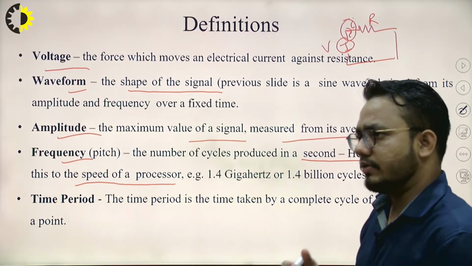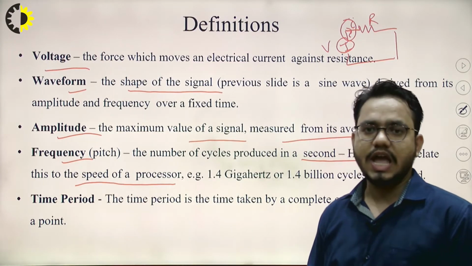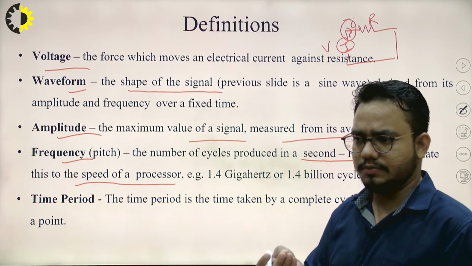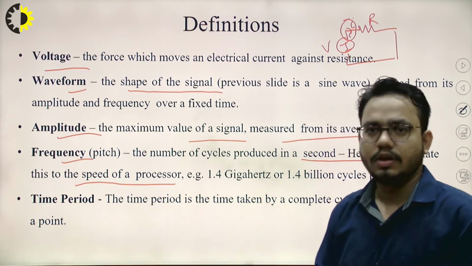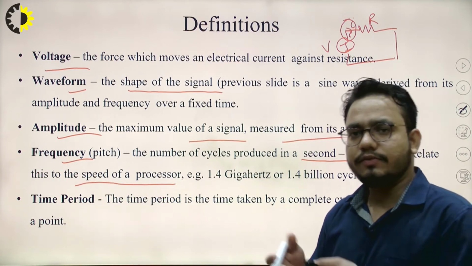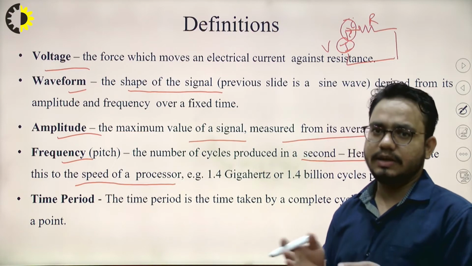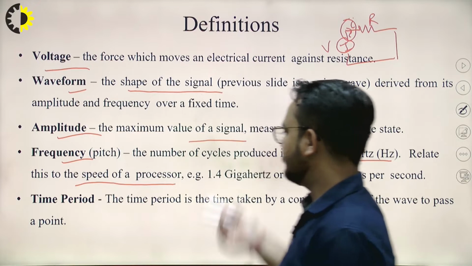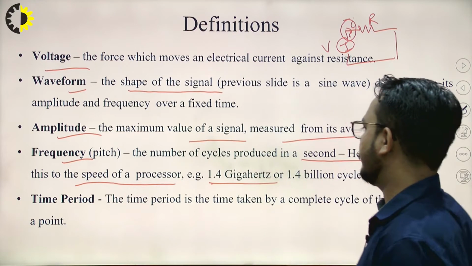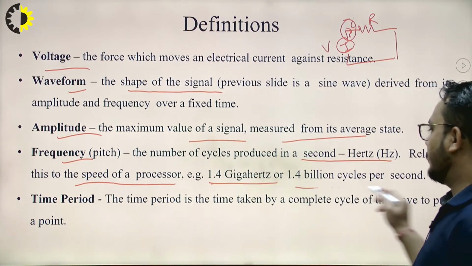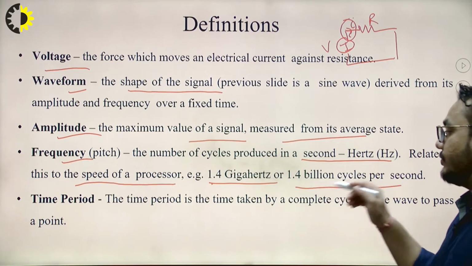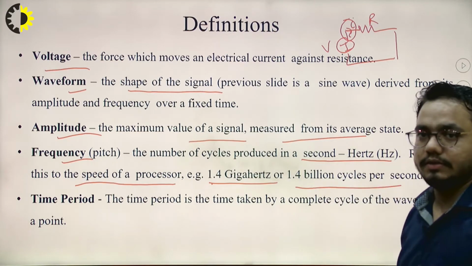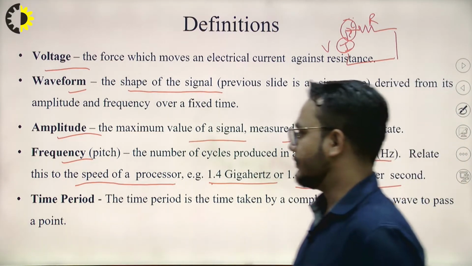The CPU or processor which has the highest frequency can refresh itself in less time. Okay, so here are examples: 1.4 gigahertz actually means that there are 1.4 billion cycles per second, right? So this is all about frequency.